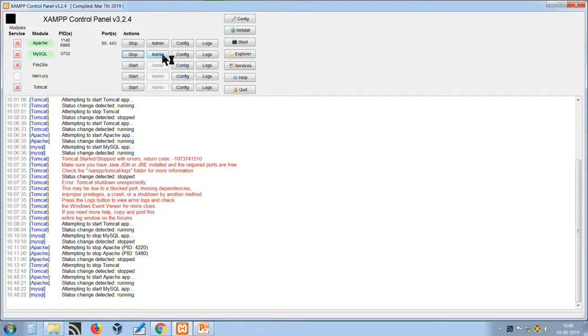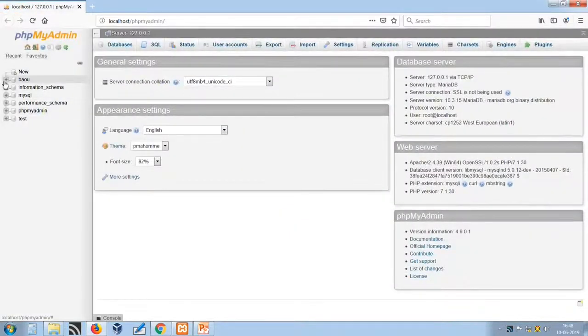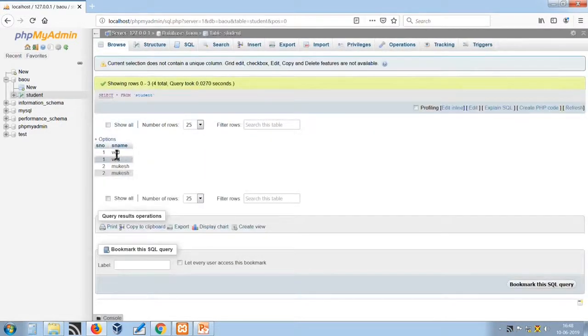As we have our database connections, we have created a database. You can visualize BAOU, Babasaheb Ambedkar Open University, in short form. We have a BAOU database. Under that, we have created a student database, and under the student table we have 4 records. Generally 2 records but duplicated, so a total of 4 records are there.